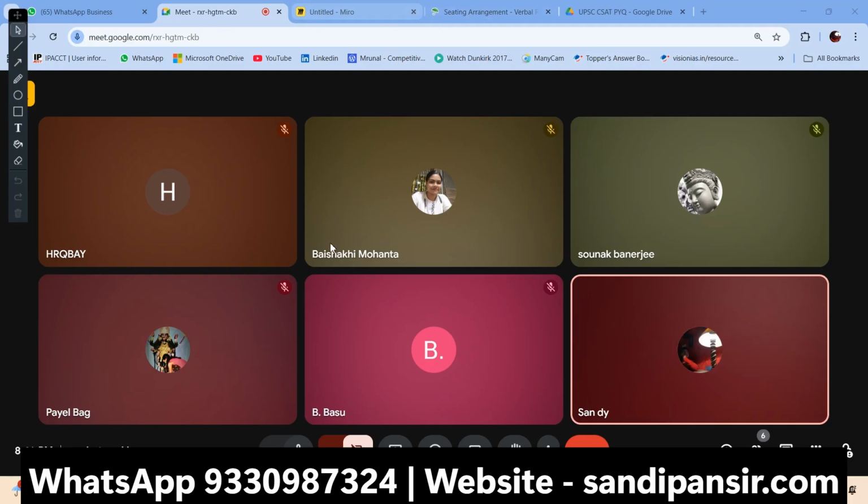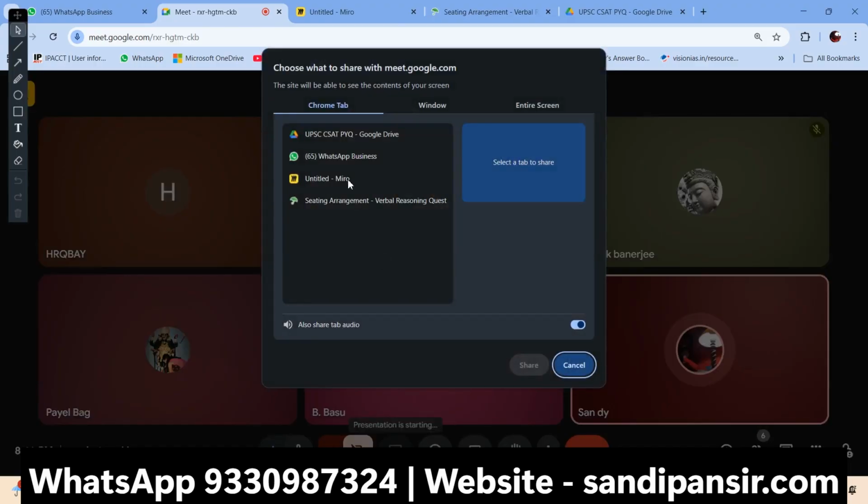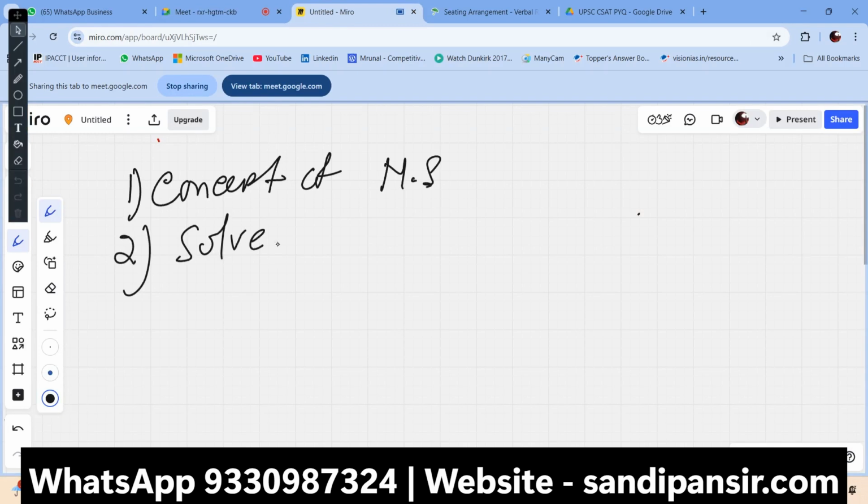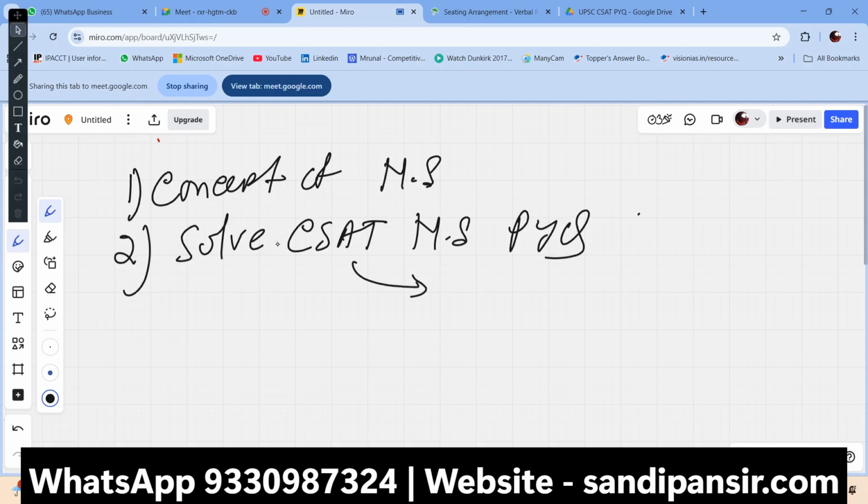So I'll be going straight to the concept of number system. In today's class, this is what we're going to do. First we'll learn the concept of number system, then we'll solve the CSAT number system question of the previous year, CSAT number system PYQ, because as you know, this is a UPSC exam and the level of question that you'll be getting in the exam would be as per the UPSC CSAT level.